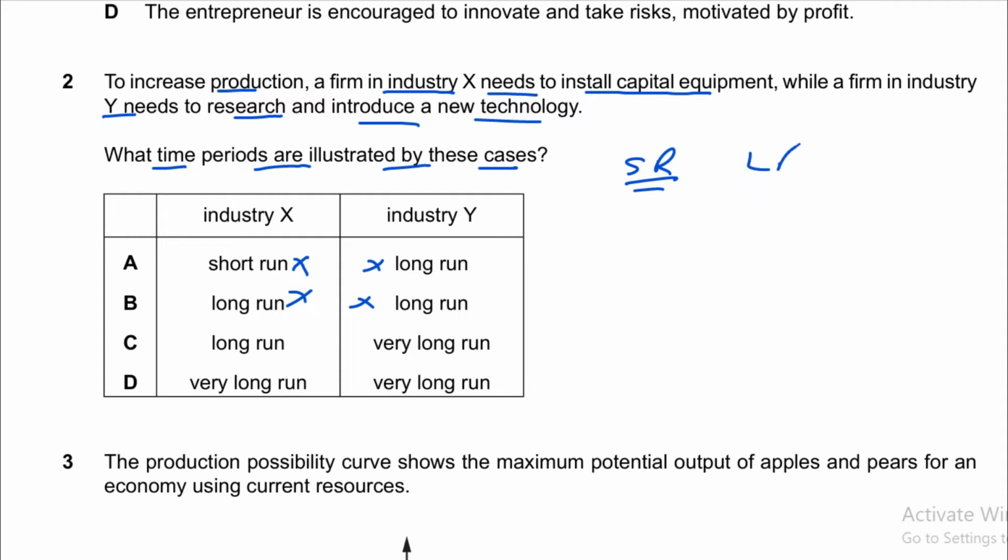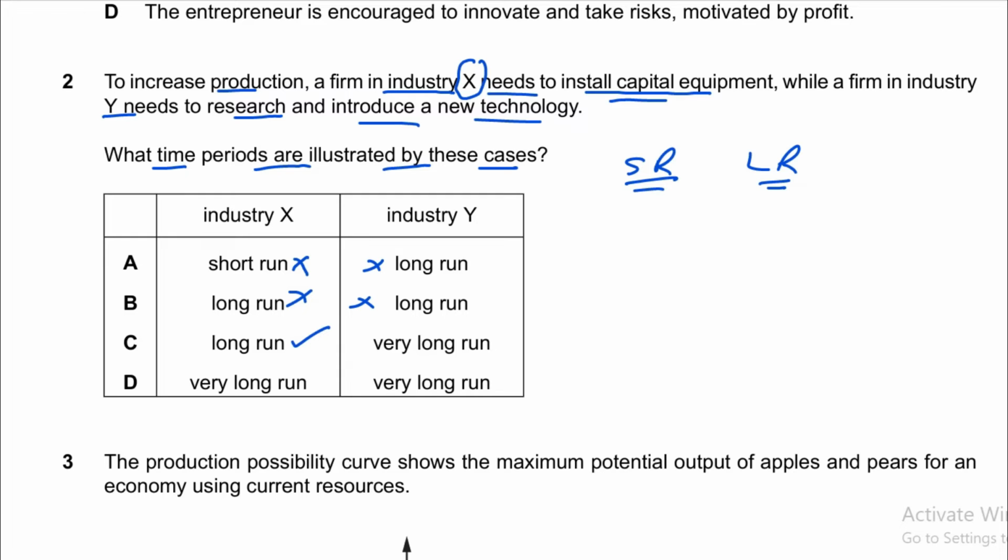Then we have the long run. The long run is a time period in which we can change all factors of production like land, labor and capital. We can increase them, we can purchase more land, purchase more capital, purchase more machines, and can hire more workers as well. That is the long run, right? So in the case of industry X, we can install capital equipment, it means we are operating in the long run.